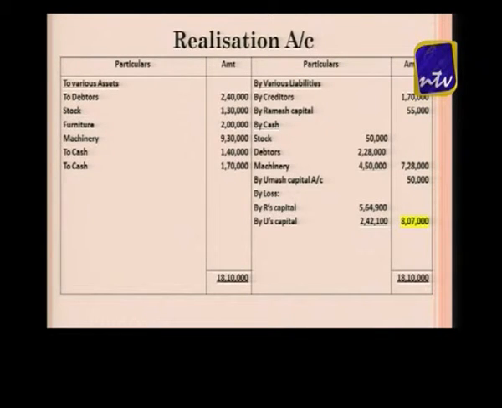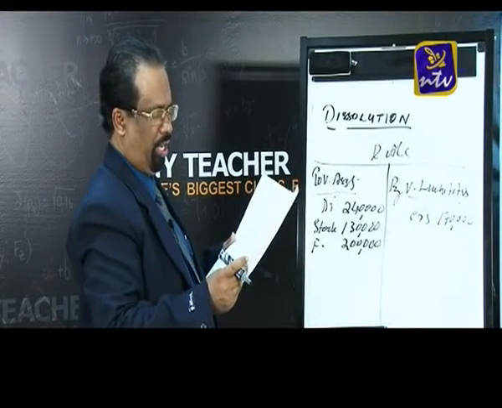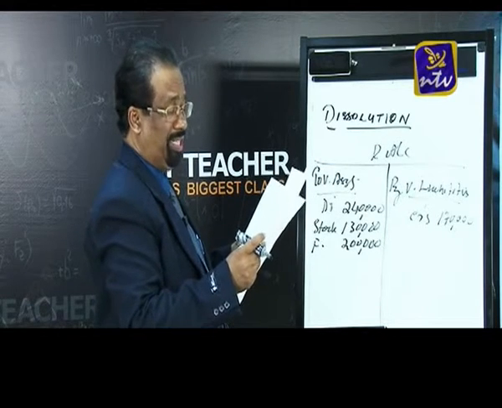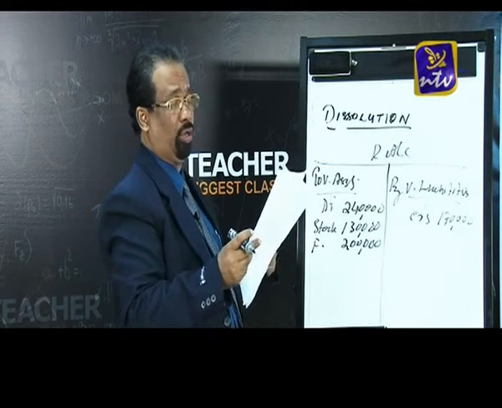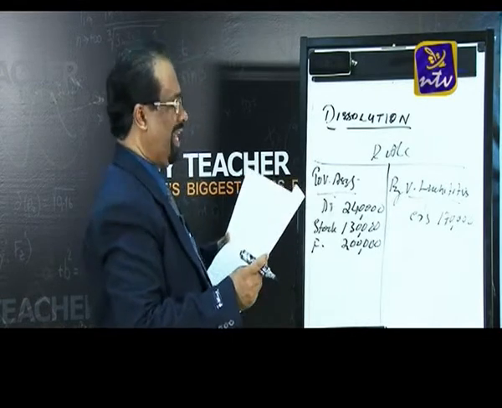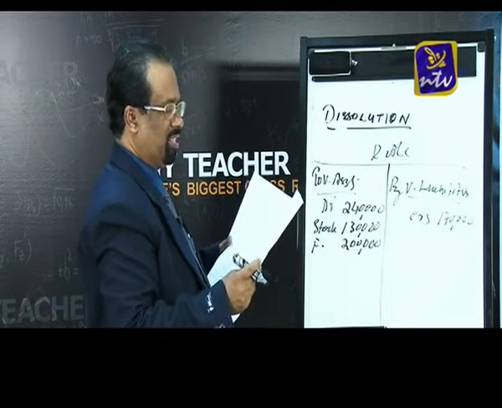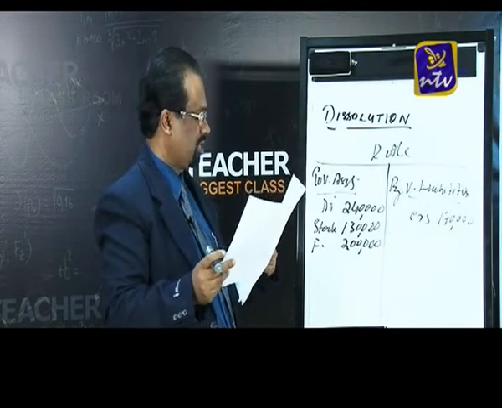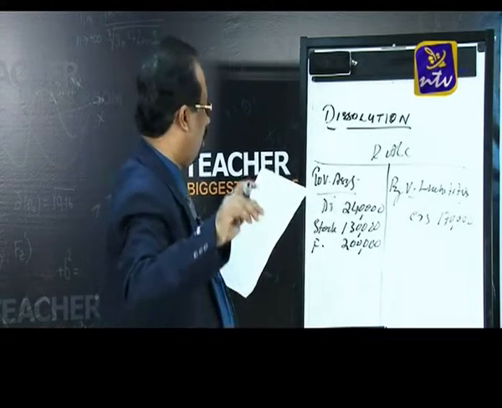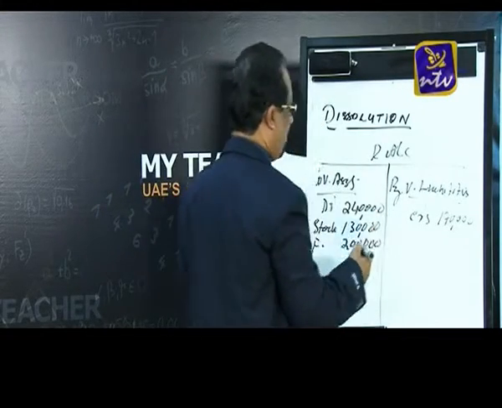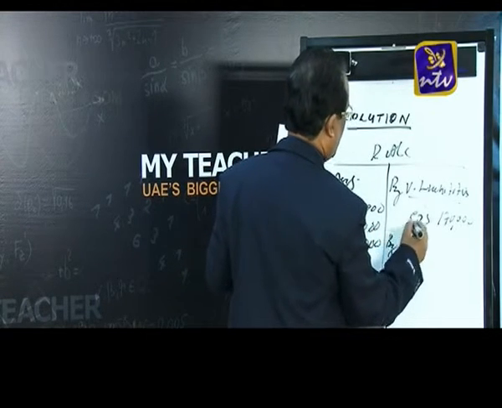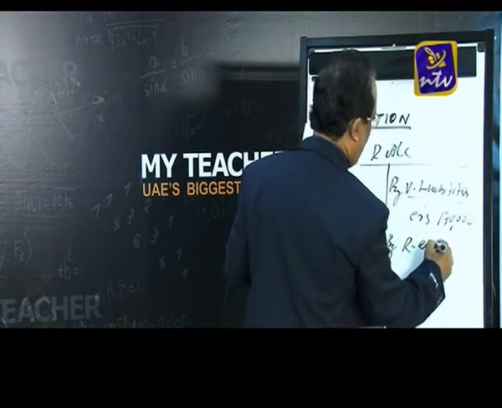See, the adjustment next is Ramesh took over 50% of the stock at 10,000 less than the book value. You can see stock is how much? 1,30,000, and out of that Ramesh took over 50% of the stock, 10,000 less than the book value. That means total stock is 1,30,000 and 50% is 65,000, and 10,000 less than the book value means by Ramesh capital account. So the next journal entry is Ramesh capital account debtor to realization account.